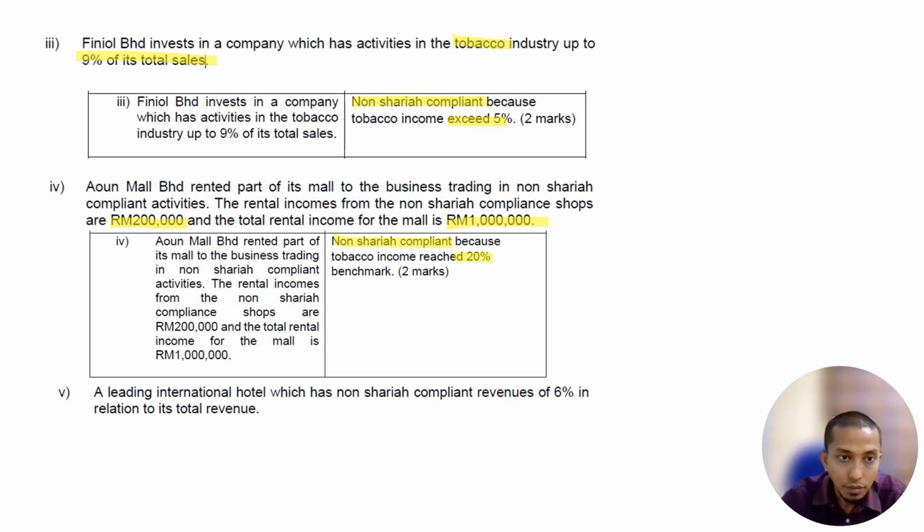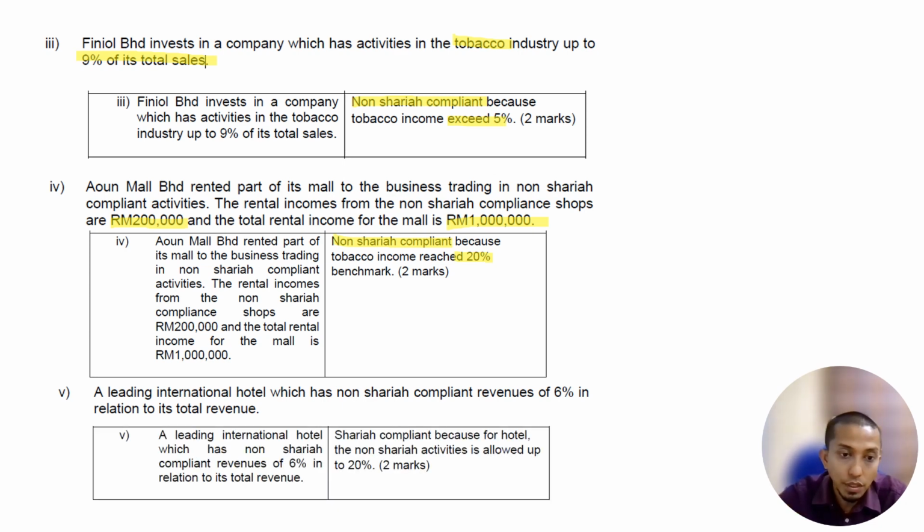All right, never mind, proceed again. A leading international hotel which has non-Sharia compliance revenue of 6% in relation to its total revenue. How about the hotel? Remember the point that I gave you in the previous one. Hotel is Sharia compliance because the activity is allowed up to 20%.